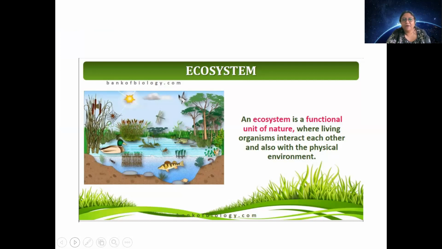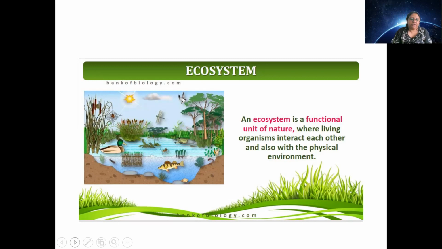When I'm talking about desert ecosystem, that doesn't mean that specific area of desert is the ecosystem. Ecosystem will be made up of the area, all physical as well as biological factors which are under constant interaction with each other. So it's basically a unit of nature which is functional.